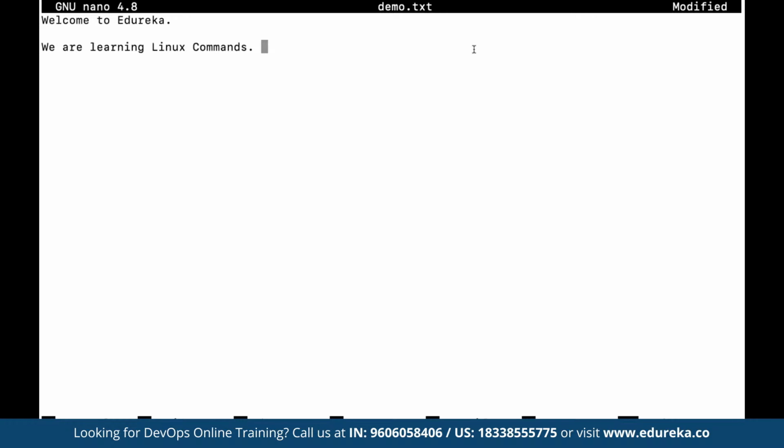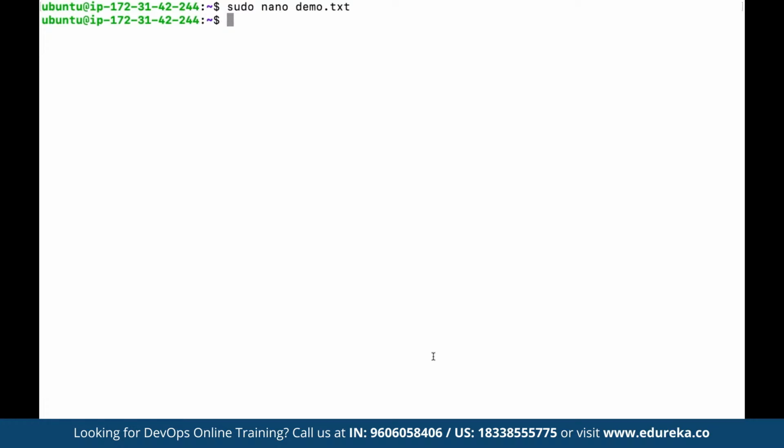Now, once we are done, to save the content we can simply press Ctrl S, and you can see here it says wrote 3 lines. So here we have the first line, the second line, and third line. And now if we want to come out, once we are done modifying, whatever we want to add, delete, or remove, we can simply press Ctrl X, and this is going to take us out of the current editor that we have worked on. And we can use any editor we want.